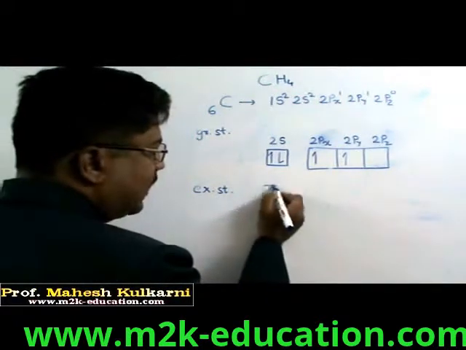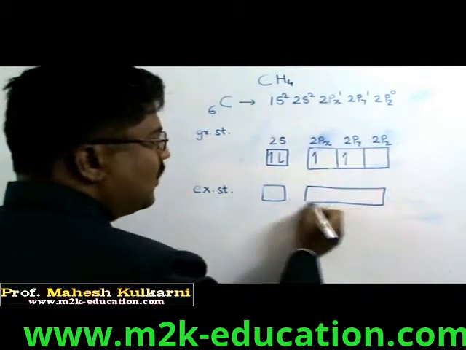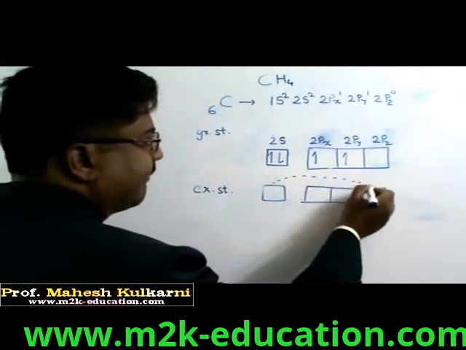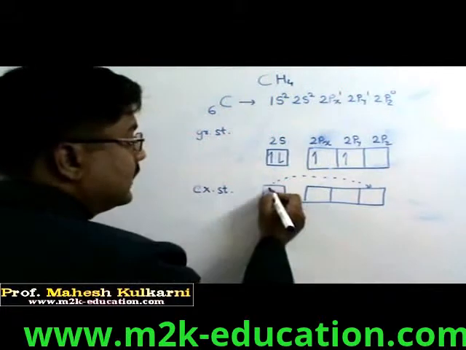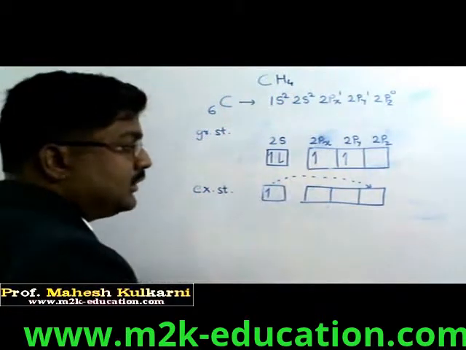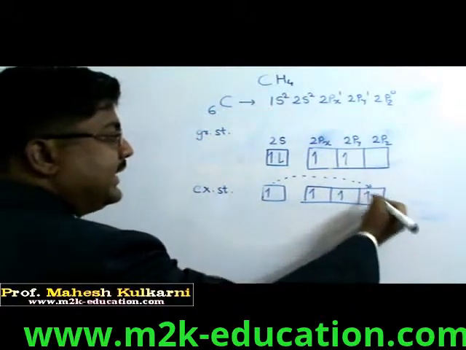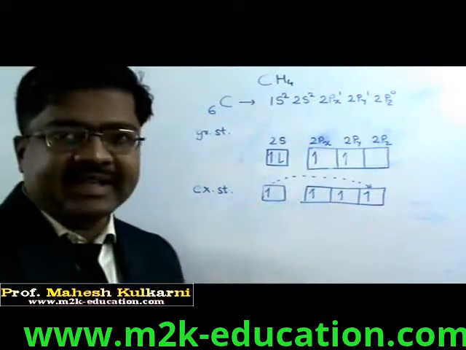So this electron from 2s will move to whatever vacant orbital is there. So 2s has electron 1, 2px and 2py, and this electron enters over here. So this is called the excited state.